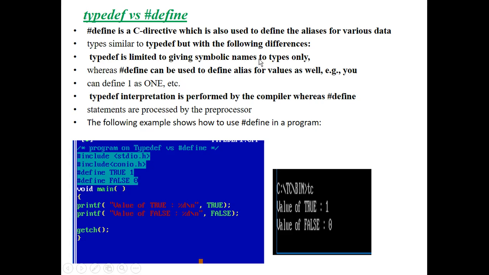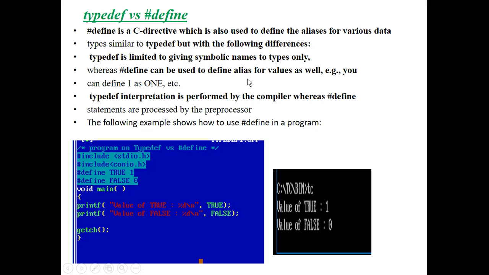That means Typedef gives aliases for data types only, but it doesn't give any aliases for values. Whereas by using hash define, we can give aliases for data types as well as values too. That's the main difference between hash define and Typedef.